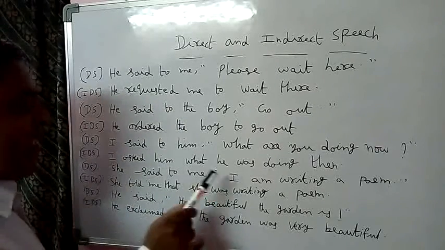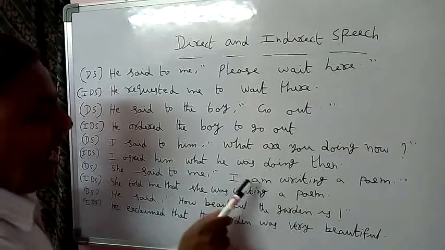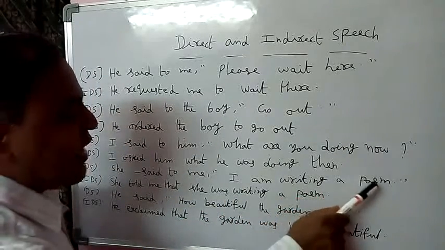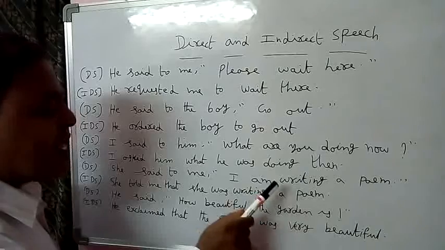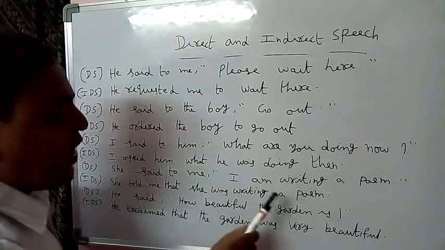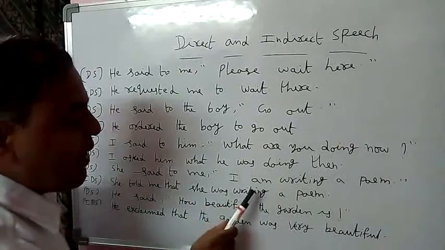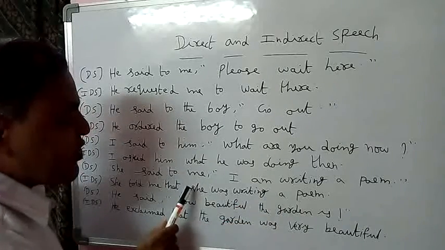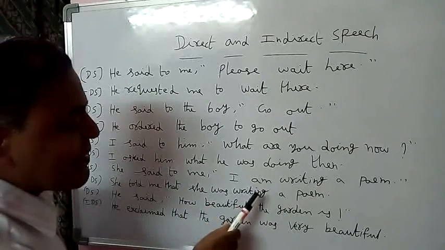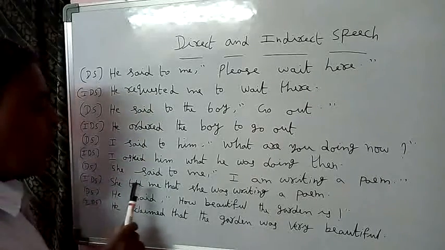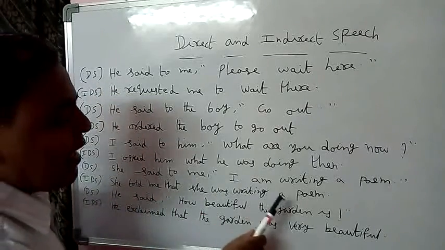Here the pronoun is I. It is changed according to the subject. The subject is she. I is changed to she. "I am writing a poem." This tense is the present continuous tense. We must change it into the past continuous tense. The rule is: subject, was or were, verb 1 plus ing, object. Subject she, was, verb 1 plus ing, writing, object a poem. The answer is: She told me that she was writing a poem.